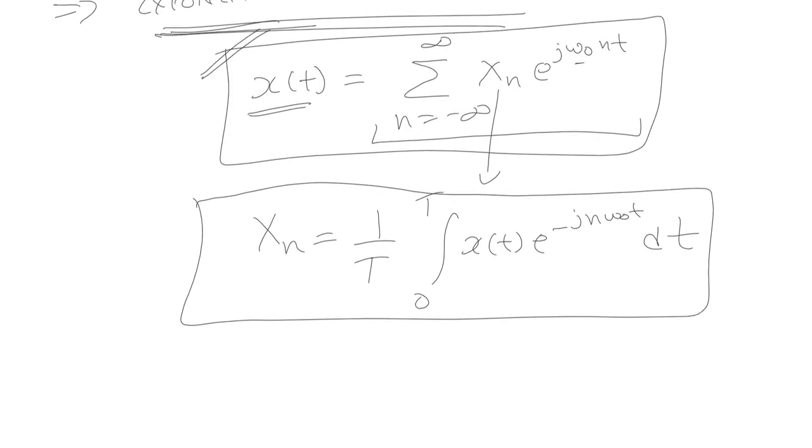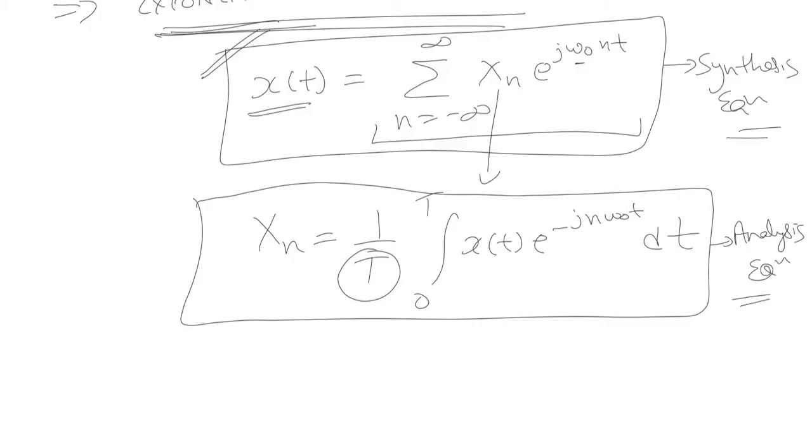Omega naught is the fundamental frequency. Capital T is the time period, and the integration range is over one complete time period. It can be from minus T by 2 to T by 2, or 0 to T, or T to 2T. We can take any interval as per our convenience and ease of calculation. So this equation is known as the synthesis equation, and this equation is known as the analysis equation. These are the two equations that represent the concept of exponential Fourier series.